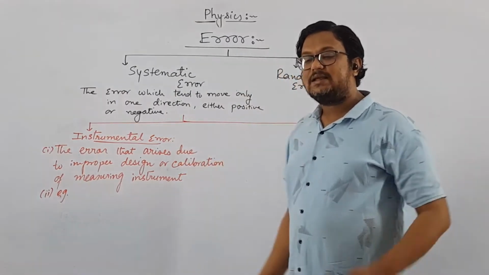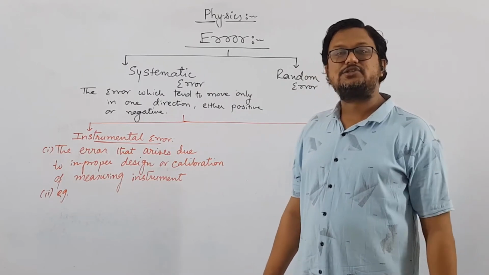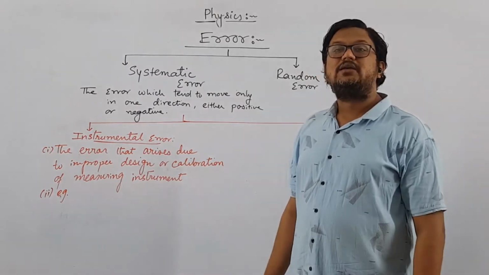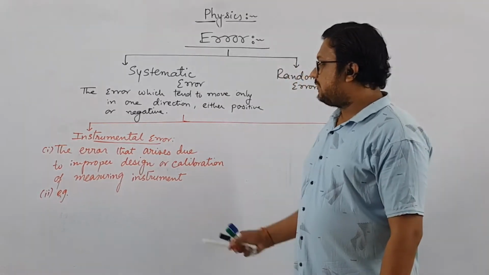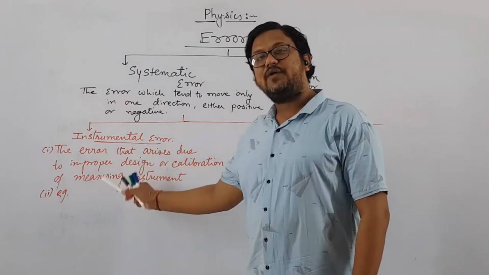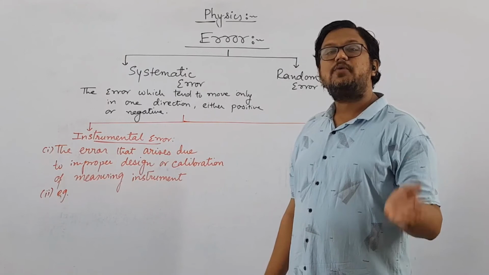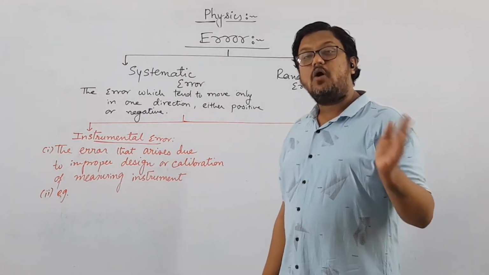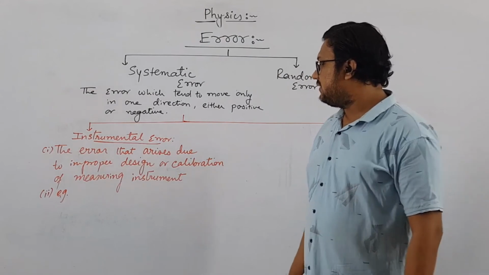After that, you can say that the sources of systematic errors are, and then you have to write all these three sources. Or you can say that systematic error can be further divided into three groups, and you have to explain all these three groups. In that, the first one is instrumental error. You have to define instrumental error. What is instrumental error? The error that arises due to improper design or calibration of the measuring instrument is known as instrumental error.